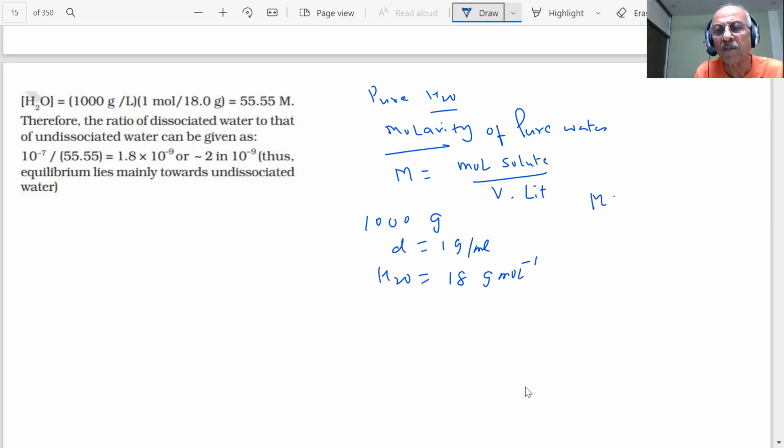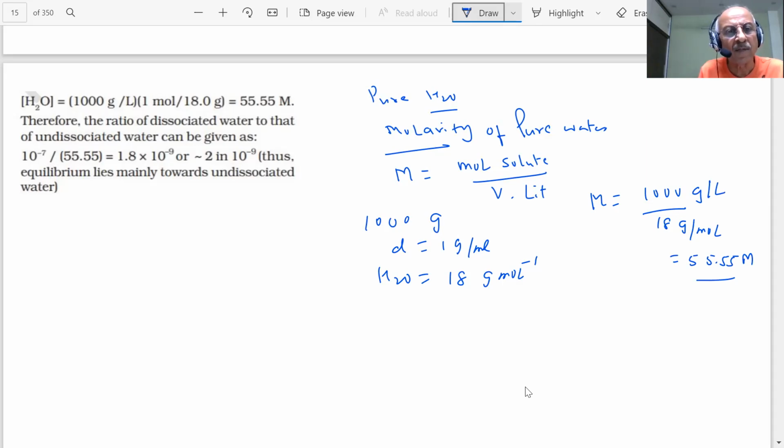So then what will be the molarity of the pure water? 1000 by 18. So students, what are you getting? 1000 by 18 will be how much? 55.5. So 1000 gram per liter will come to be 55.55 molar, students.